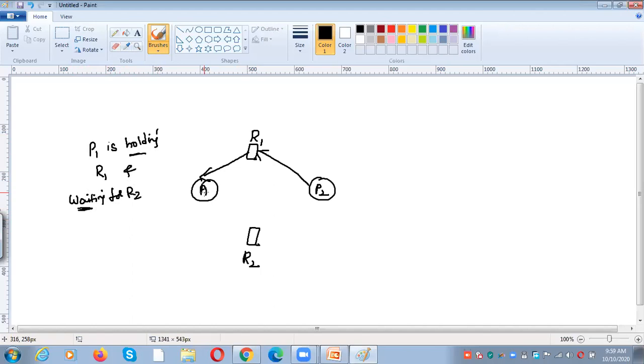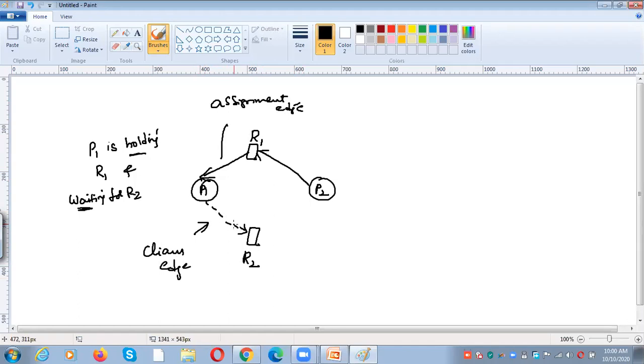That is the reason why whenever a process is holding a resource and requesting another resource, this is an assignment edge, right? This is an assignment edge. Why? Because R1 is assigned to P1. So now it is called a request state. What we need to do? This is called a claim.